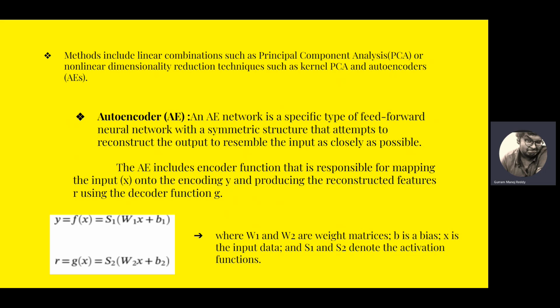So the AE includes an encoder function that is responsible for mapping the input X onto the encoding Y, and producing the reconstructed features R using the decoder function G. I will show you in the next paragraph how this is done. Here are the functions that are used for encoding and decoding. Here W basically means the weight of each neuron, and B means the bias of each neuron.